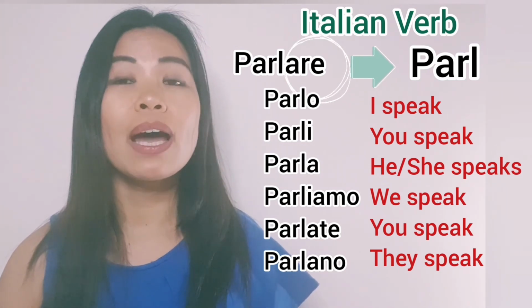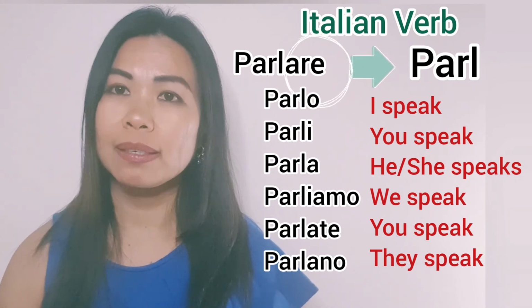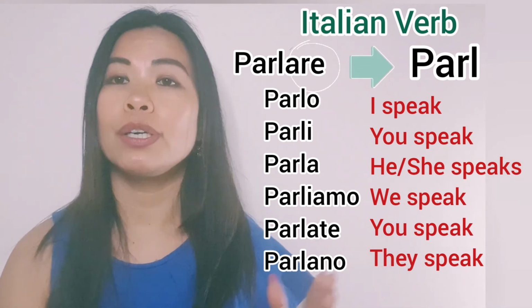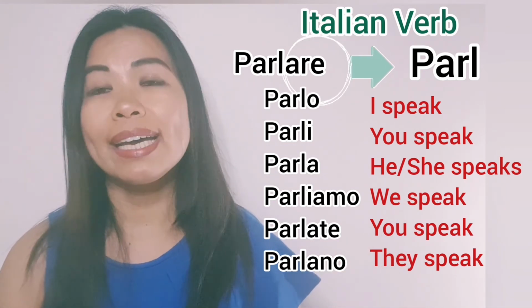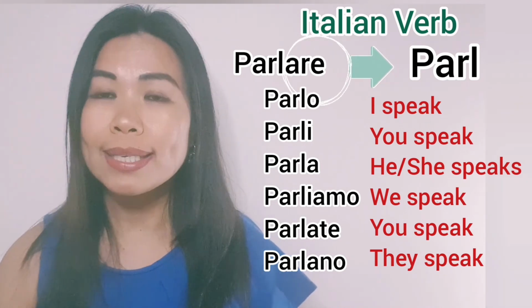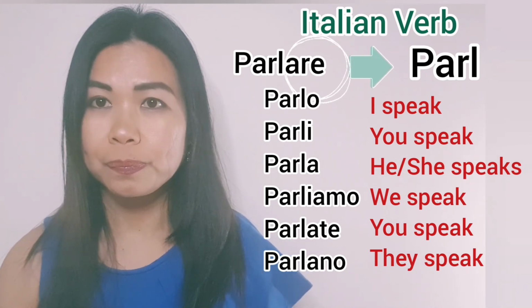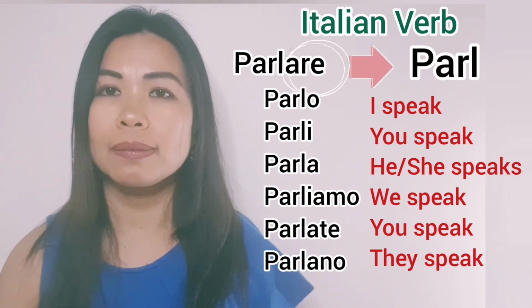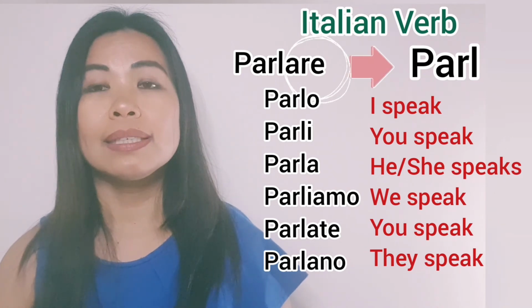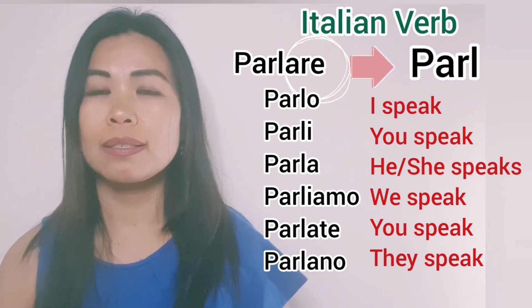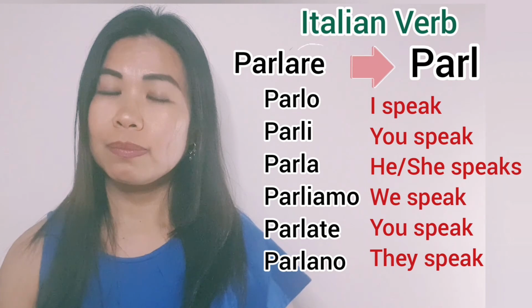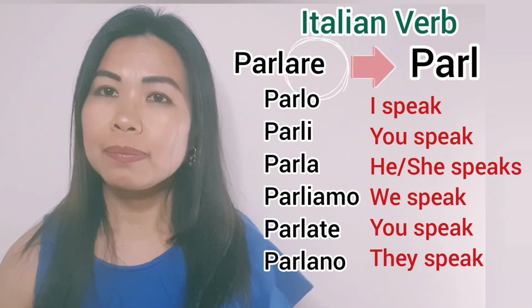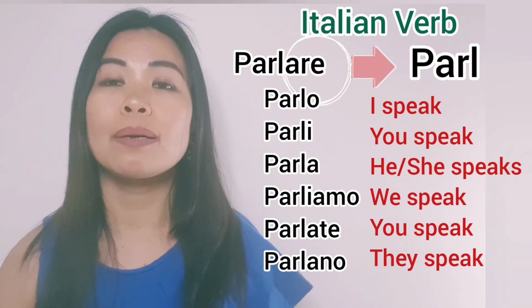We understand that if I say parlo, it means I speak, even without the pronoun before the verb, because the ending already shows us who is the subject. Parli means you speak. Parla can be she or he speaks. Parliamo means the subject is we. Parlate means you speak, the subject is you in plural.